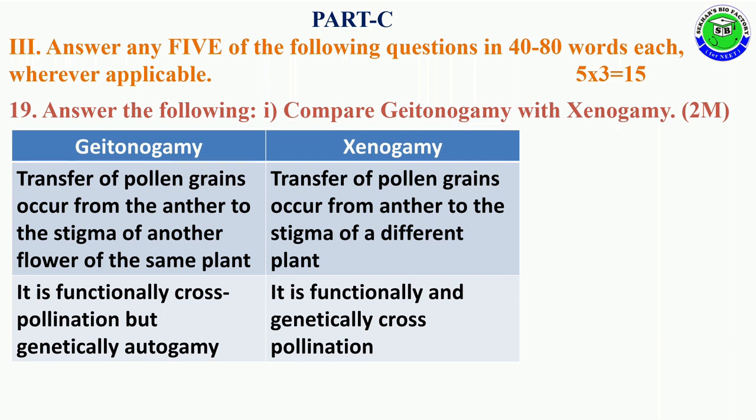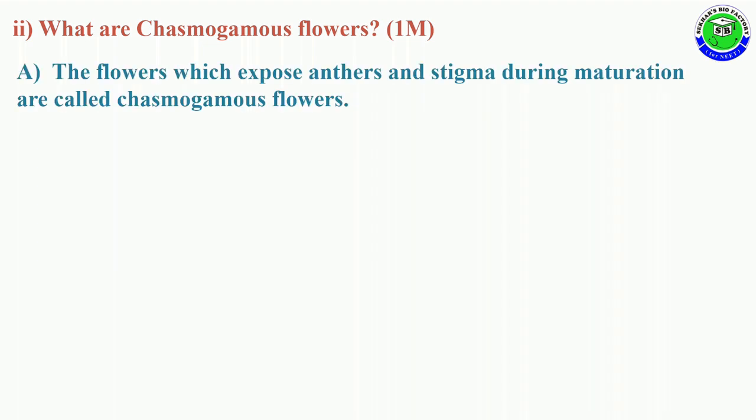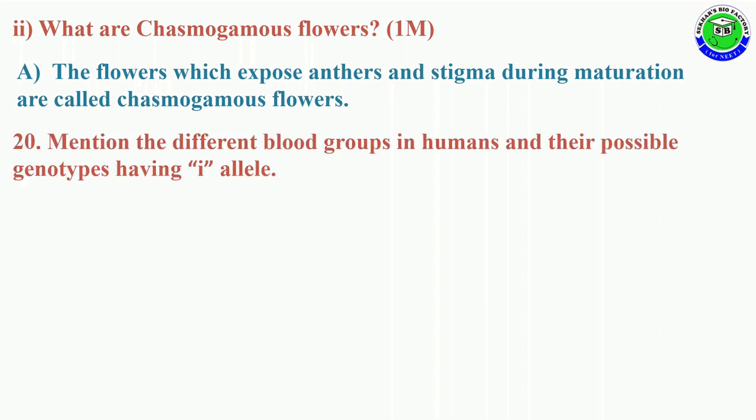But xenogamy is functionally and genetically cross-pollination. Second question in 19. What are Chasmogamous flowers for 1 mark? The flowers which open or expose their anther and stigma during maturation are called Chasmogamous flowers.